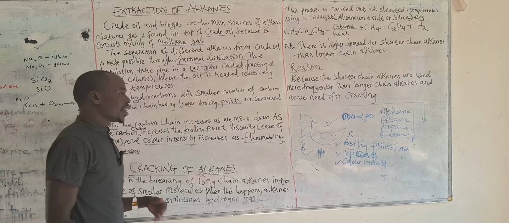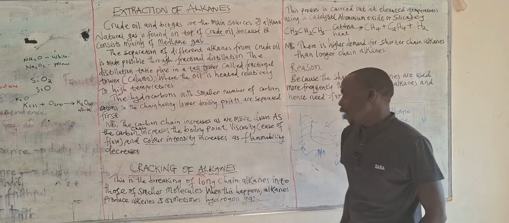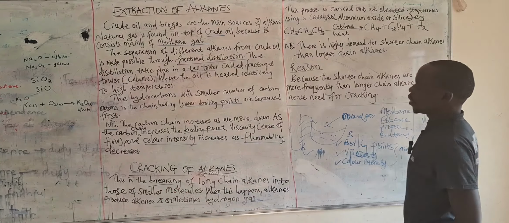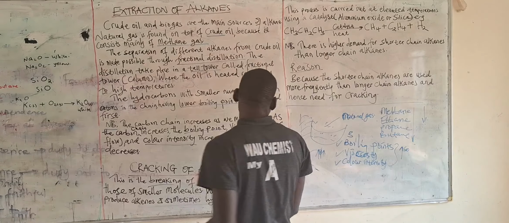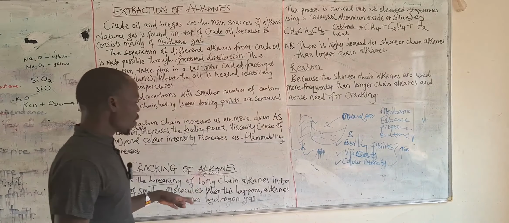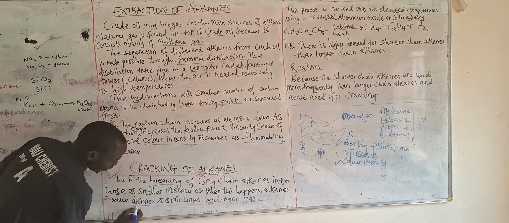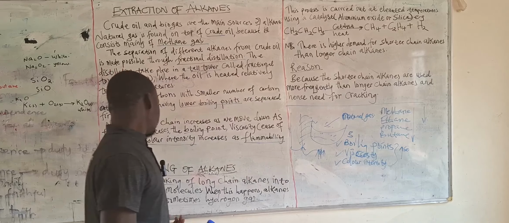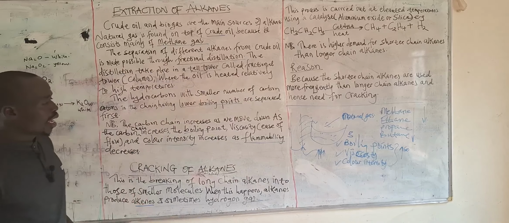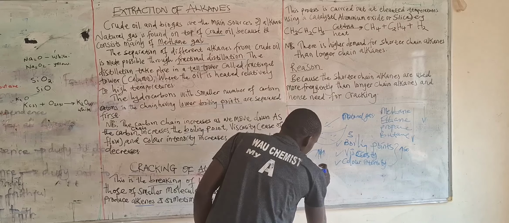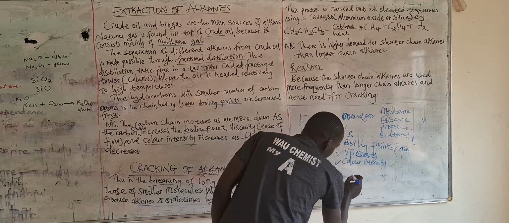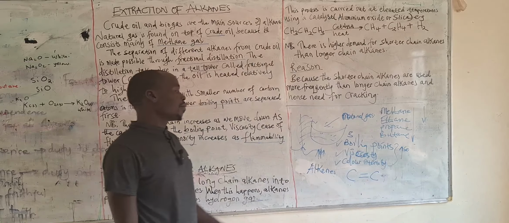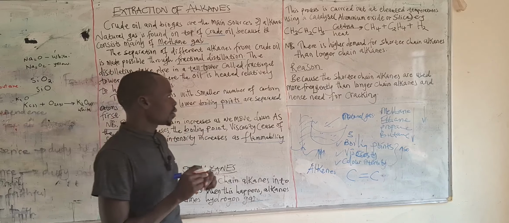Then we come to something very important. We talk about the cracking of alkanes. Cracking is simply breaking the long chains of alkane into shorter molecules. When this happens, you are going to produce alkenes. Alkenes are one of the classifications of hydrocarbons. Alkenes have a double bond between at least two carbon atoms. We shall see from the equations.